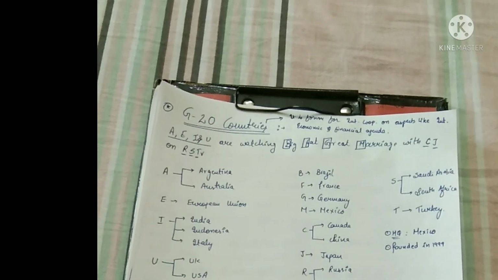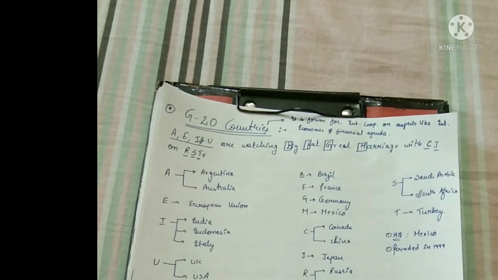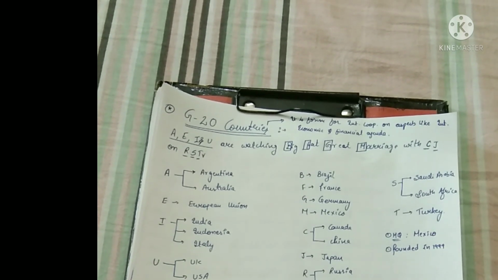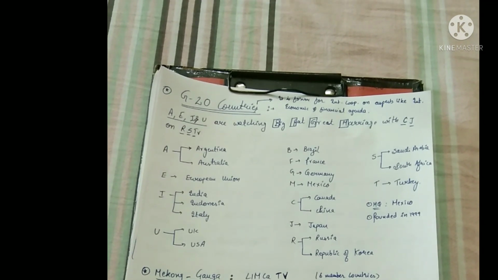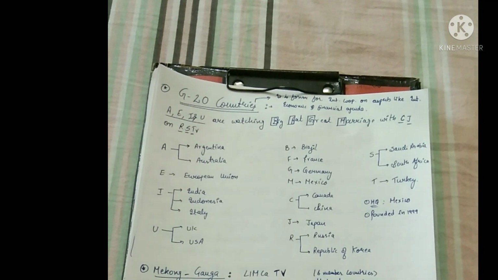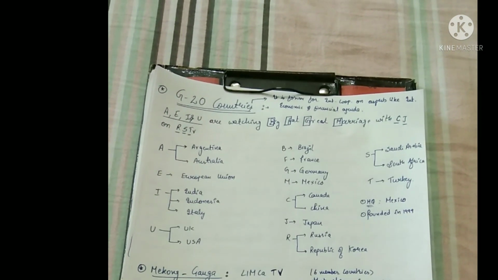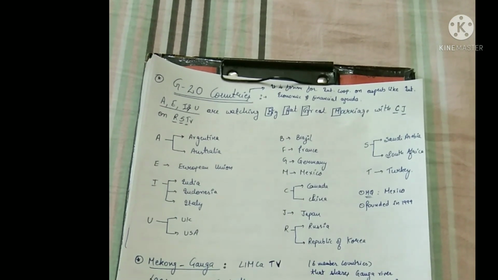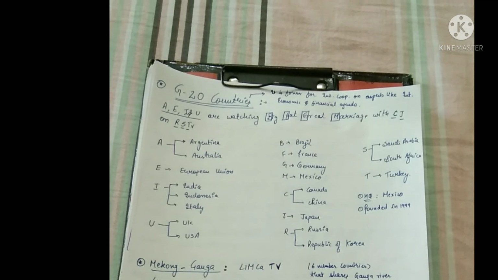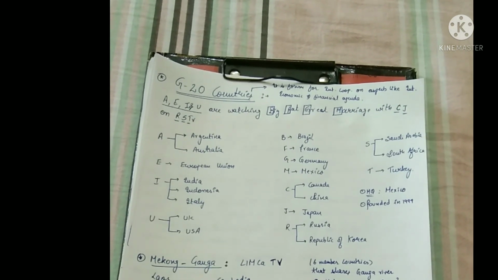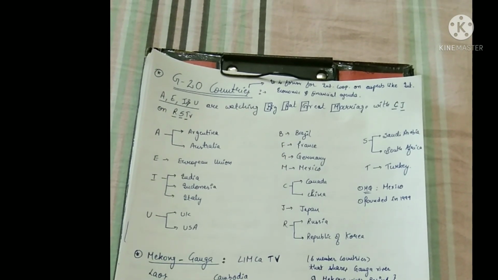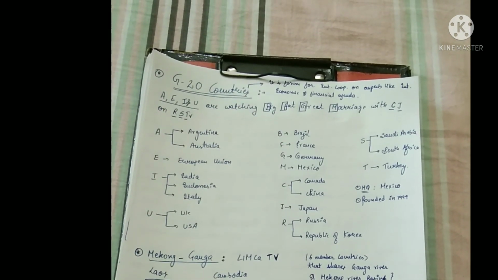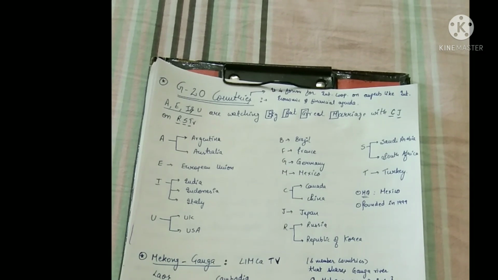A, E, I and U: you are watching Big Fat Great Marriage with CJ on RSTV, which means Rajya Sabha TV. Okay, here A stands for 2 countries. Please remember 2 countries, Argentina as well as Australia. E stands for European Union. I for India, Indonesia, Italy. So please remember that India is included in G20, whereas India is not included in G7. U stands for UK and USA. We know these are the 2 so-called developed countries.